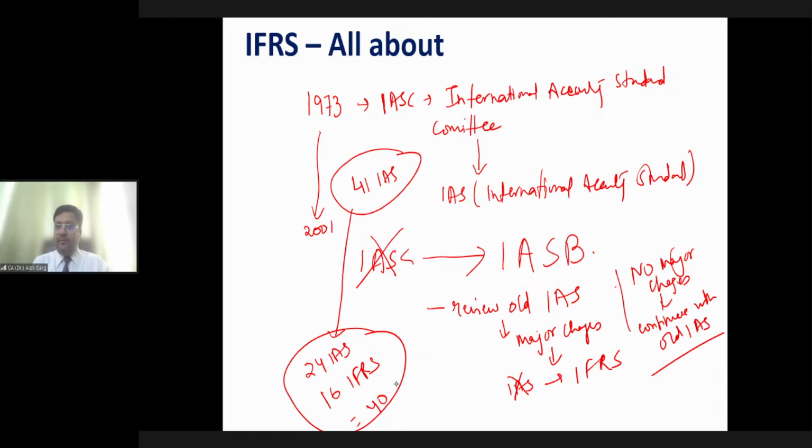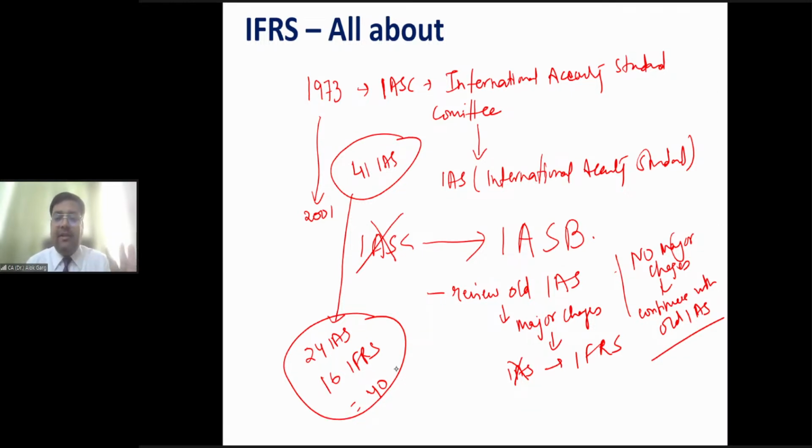Okay. Friends, likewise, in 1973, when the International Accounting Standard Committee was there, a sister concern of IASC known as SIC, the Standing Interpretation Committee, existed. What was the objective of the Standing Interpretation Committee?